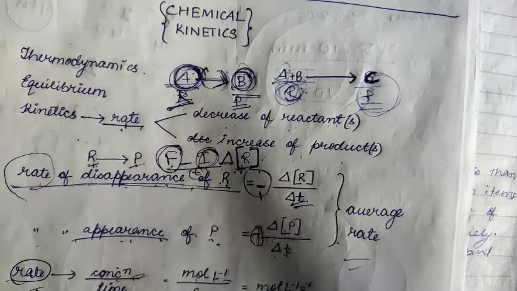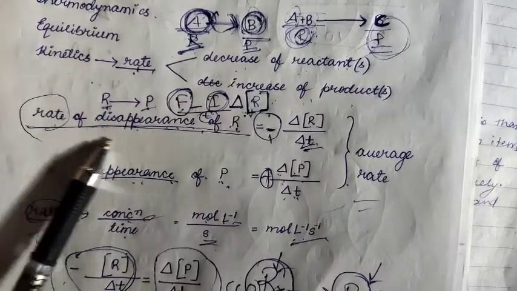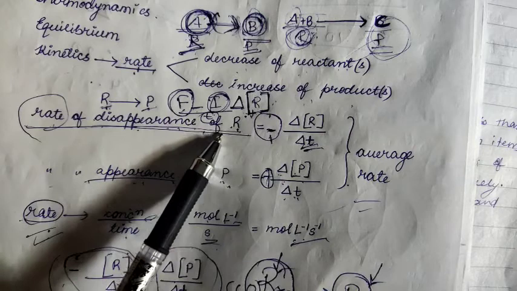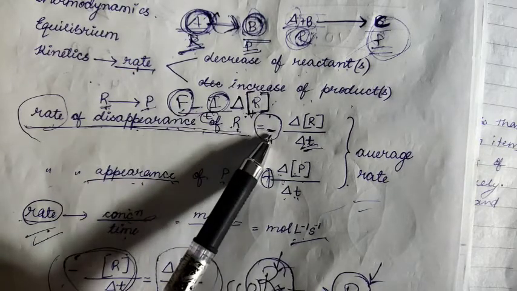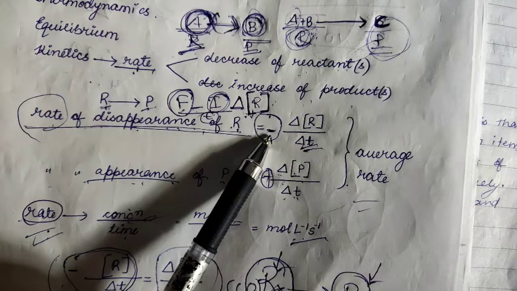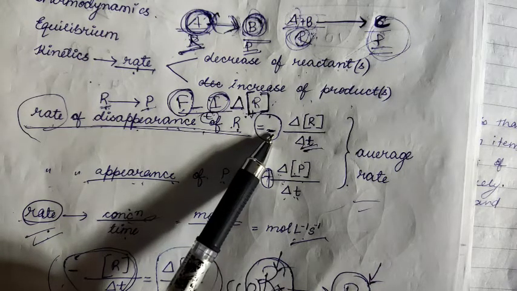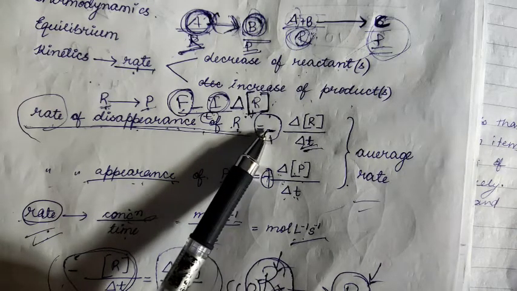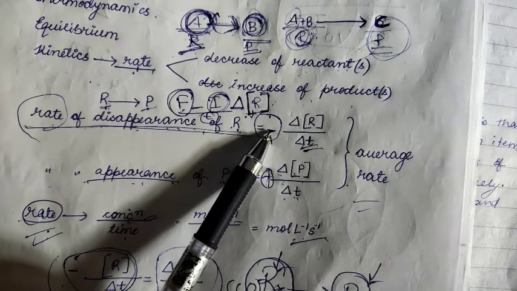Clear? Now when we are taking out the rate of disappearance of the reactant, it is always negative because the reactant concentration is always decreasing with time. Ultimately, at the end of the chemical reaction, you can see that only products are there. You cannot find any reactants. This is also another topic, where only if the reaction is complete can it happen.